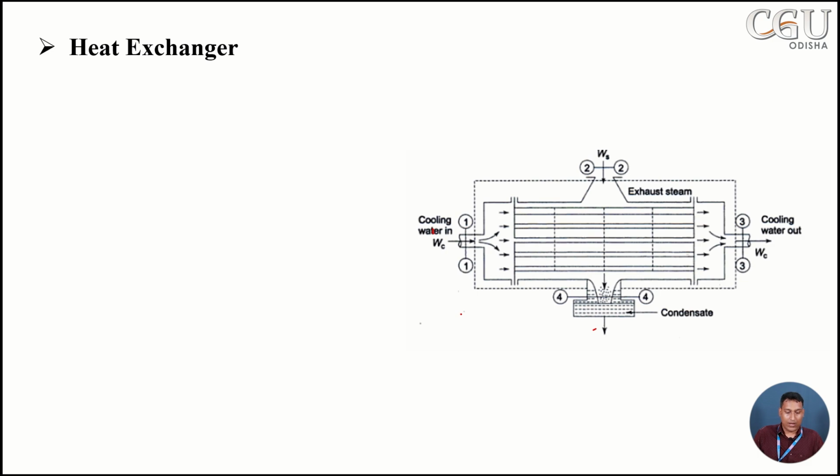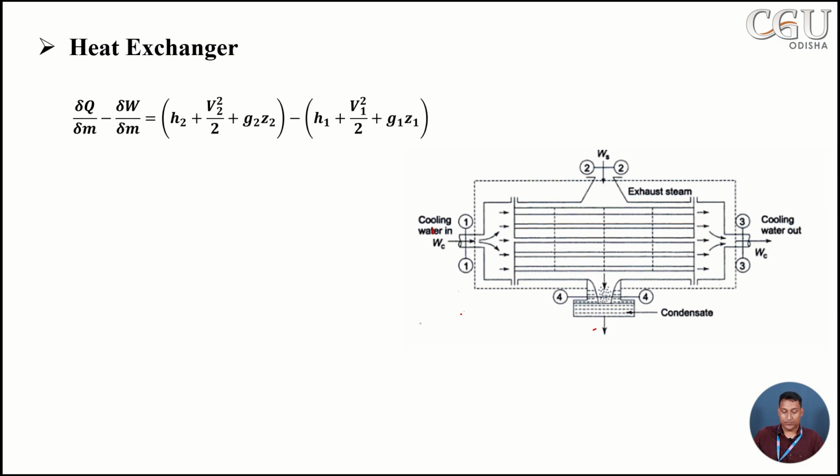Now we have to derive an expression for this heat exchanger. As there are two fluids involved, there are four temperatures. This is T1, this is T2, this is T3, and this is T4. Previously we saw one inlet and one outlet, but here there are two fluids, so two inlet conditions and two outlet conditions.